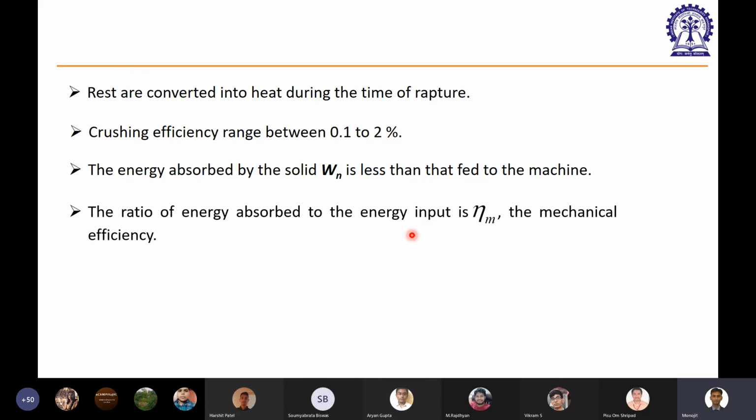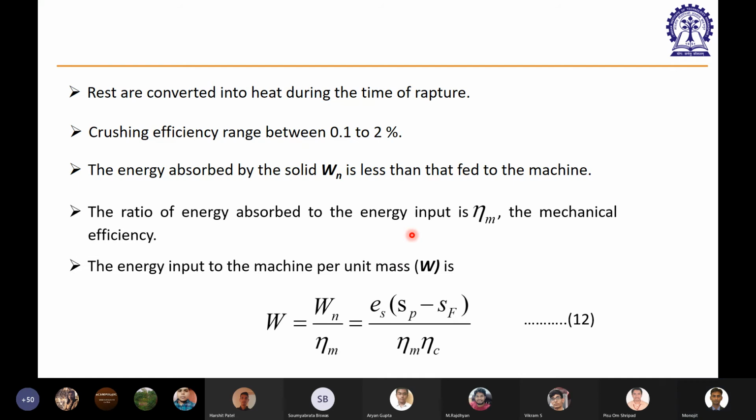Is that clear, whatever I'm saying? If you have any doubt, you just stop me and you can ask me. Generally, we see that the crushing efficiency is very low. So crushing efficiency itself is very low. You can think of the energy that is being absorbed by the particle and the ultimate energy that is being released because of the making of new surface; there itself the efficiency is pretty low, and if you club in the mechanical efficiency, it will reduce further.